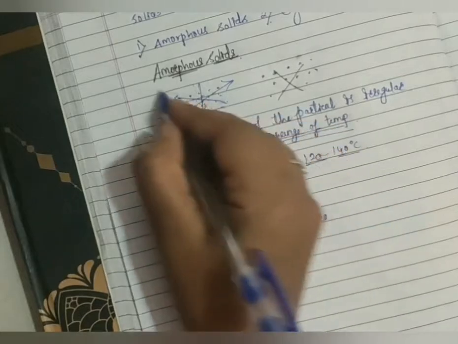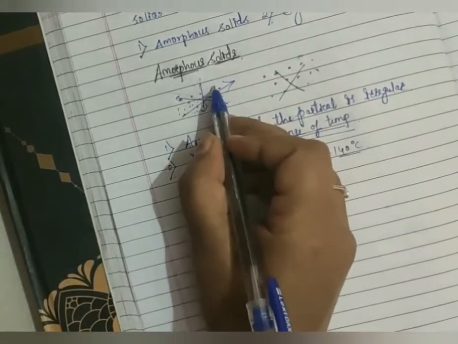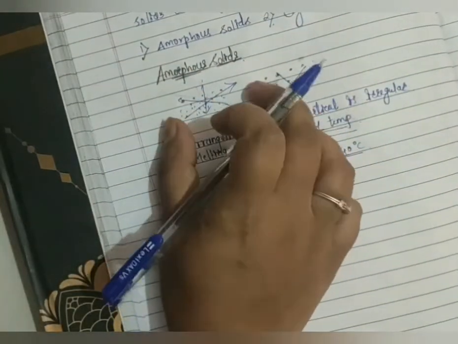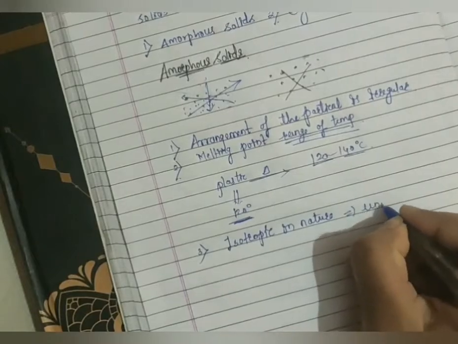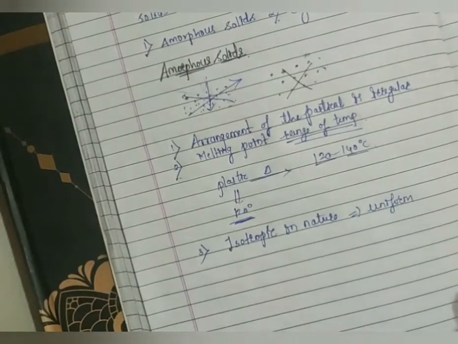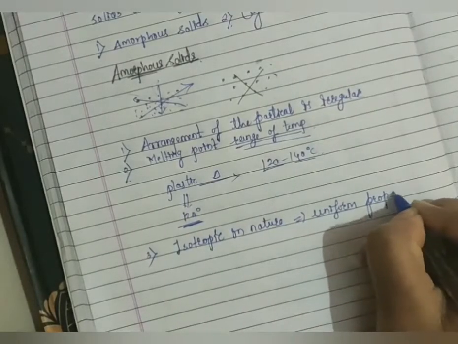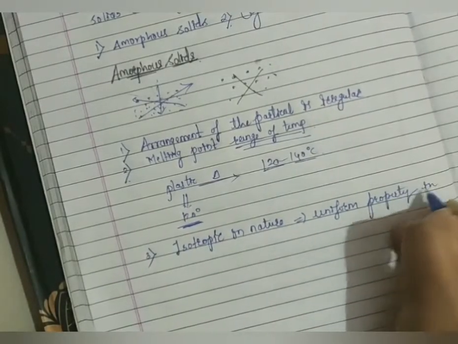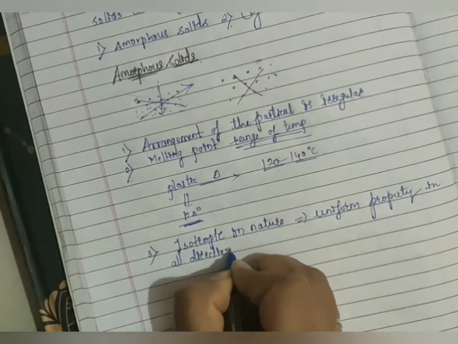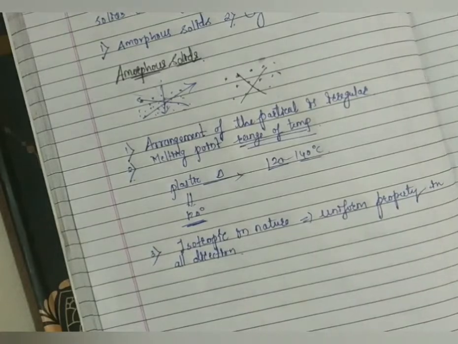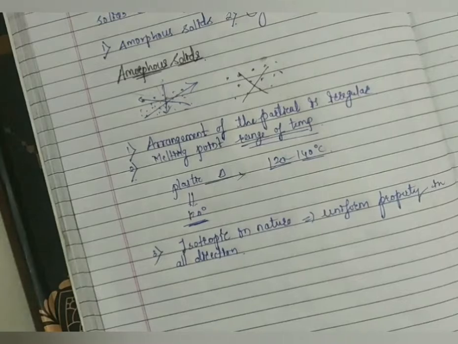I can move like this, like this, like this. Here we have different particles, but each and every particle has uniform, or we can say similar, property in all directions. This is called isotropic in nature. So because of this reason we can say amorphous solids are isotropic in nature.